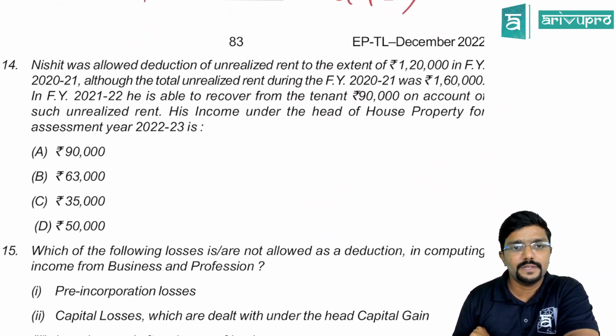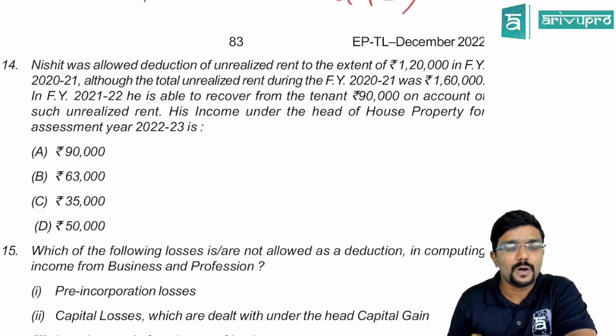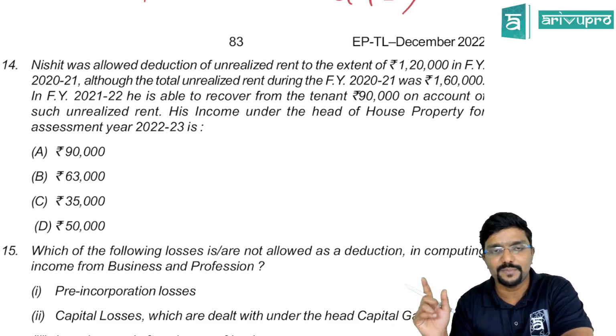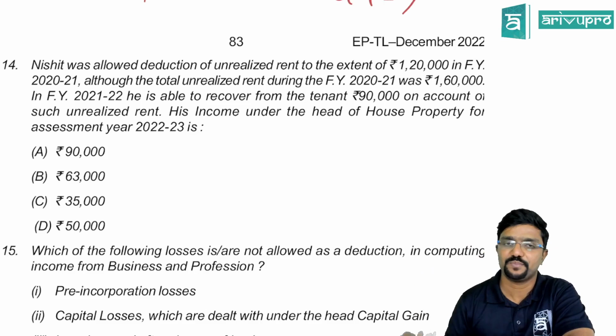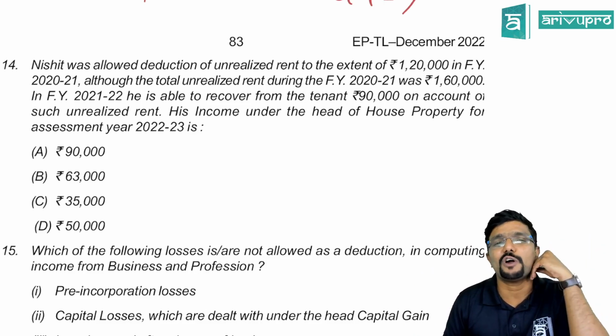Yeah. Then coming to the 14th one. Nishit was allowed a deduction of unrealized rent to the extent of 1,20,000 in financial year 2021, although the total unrealized rent during 2021 was 1,60,000. So actually it was unrealized rent 160. But how much was allowed for him? Only 120. Maybe for the remaining 40, the rule 4 condition would not have been satisfied.